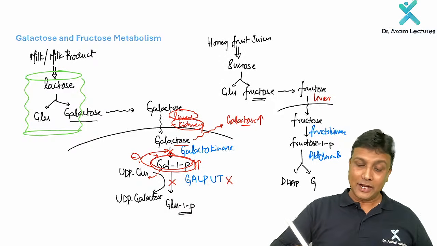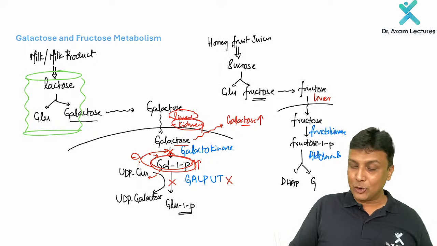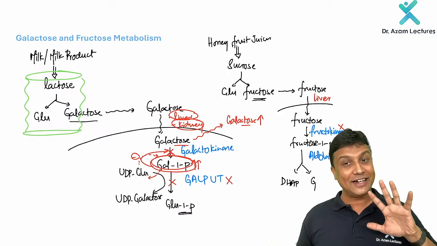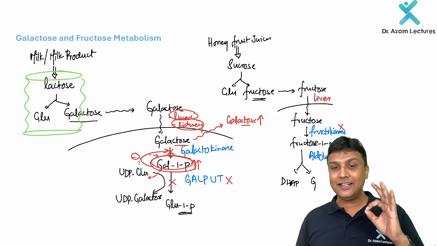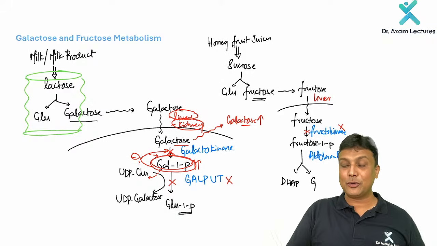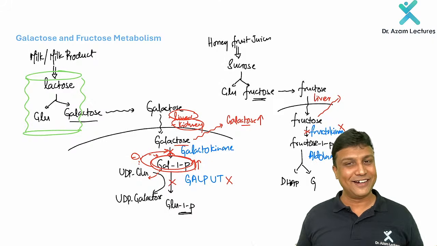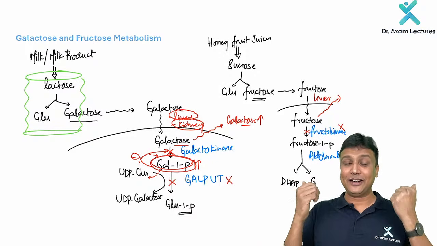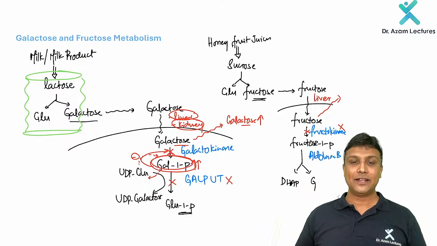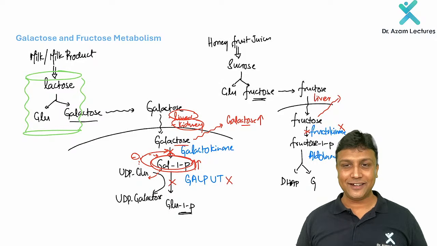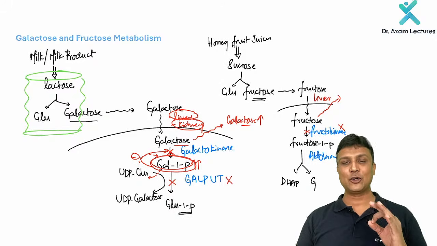Fine. Now again the same thing. Apply the same concept that I taught you just now. If fructokinase is deficient, obviously we are not able to add the phosphate group. If we are not adding the phosphate group, we are not able to trap this here. We are unable to trap. Again, fructose will go out into the blood and the fructose level will increase in the blood. And because the renal threshold of fructose is very low, it will quickly start excreting into the urine. And that condition is known as fructosuria, essential fructosuria.